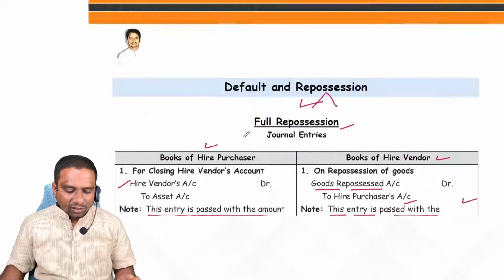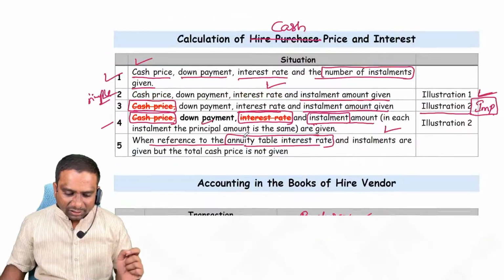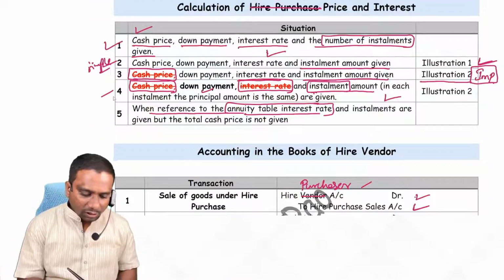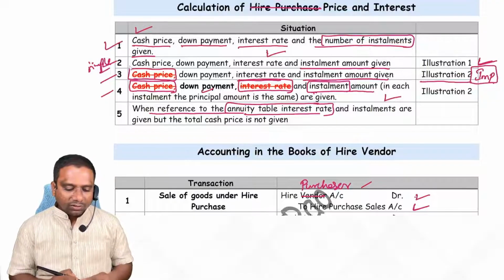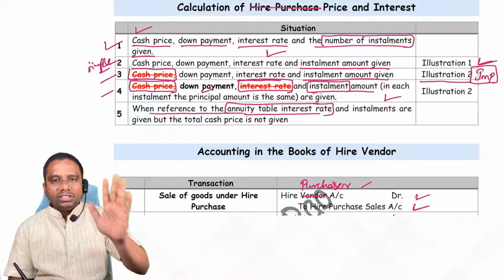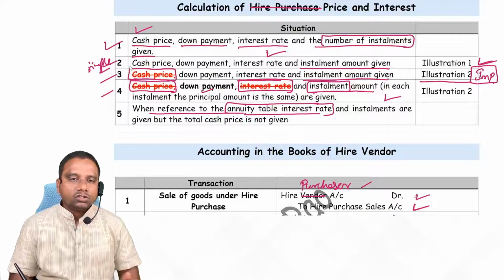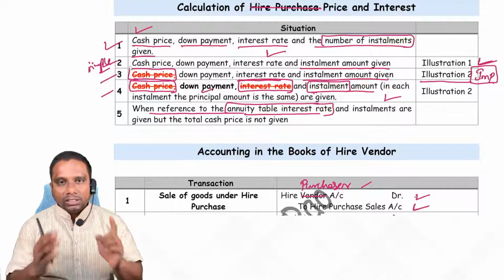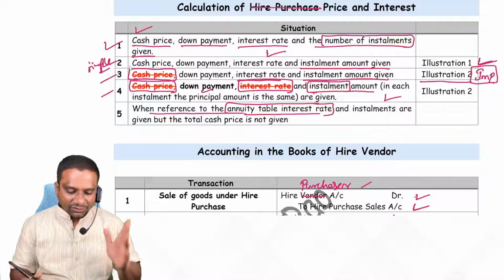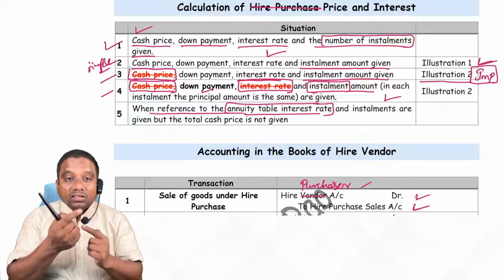Identify which scenario it is. Sir, it is the scenario of third one, sir. Third one means down payment is given, interest is given, and installment amount is also given. Hope you understood, students. Yes, sir. Then reverse calculation now.